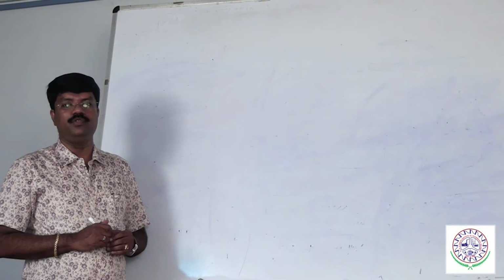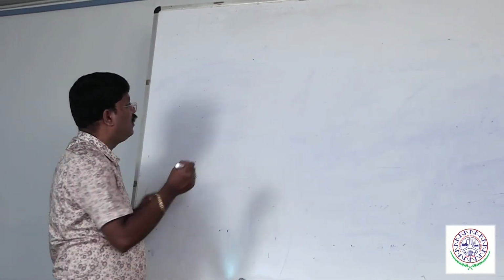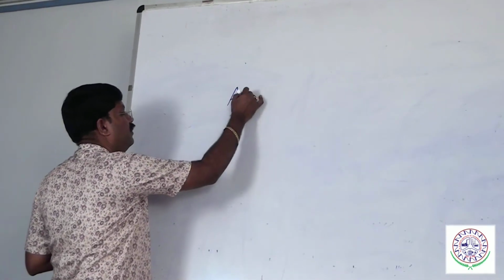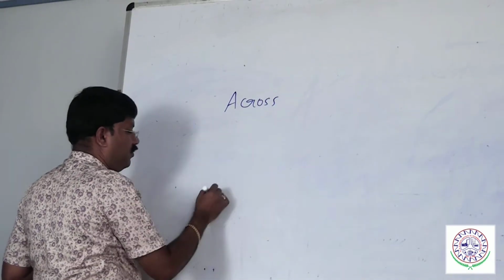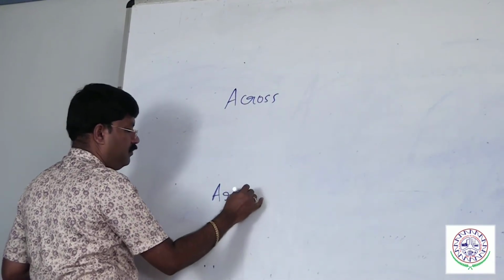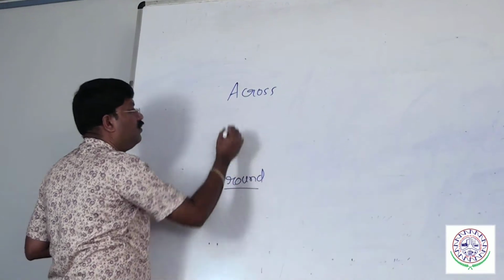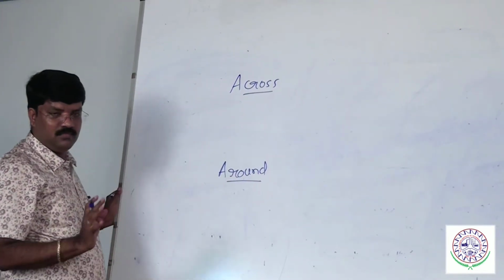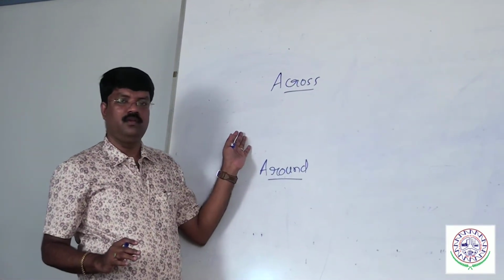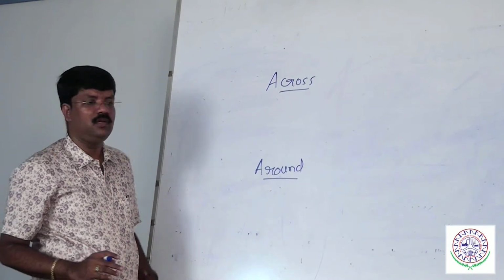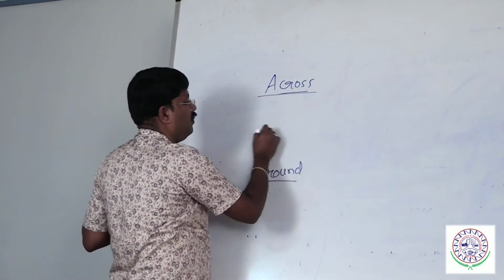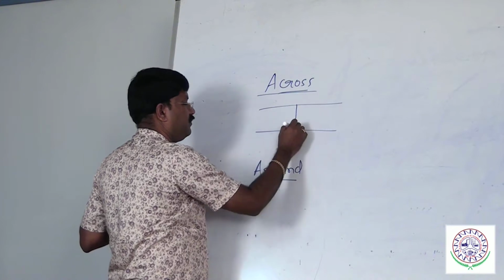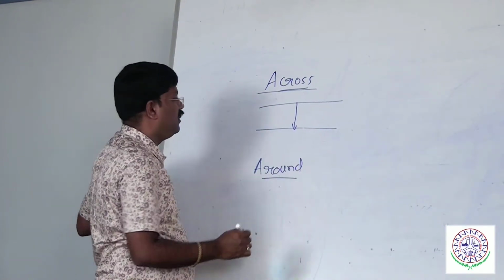The further prepositions. Across and around. Round and cross, that gives a clue. Across means between two surfaces, one point to another point.